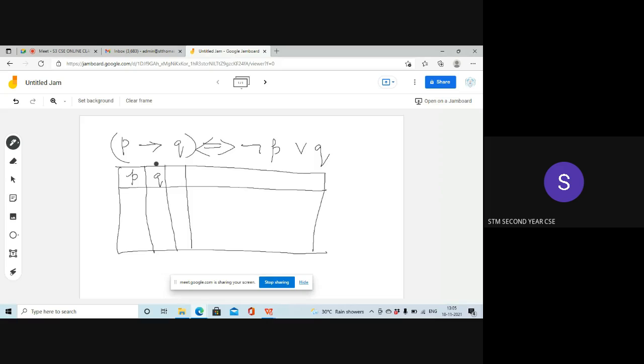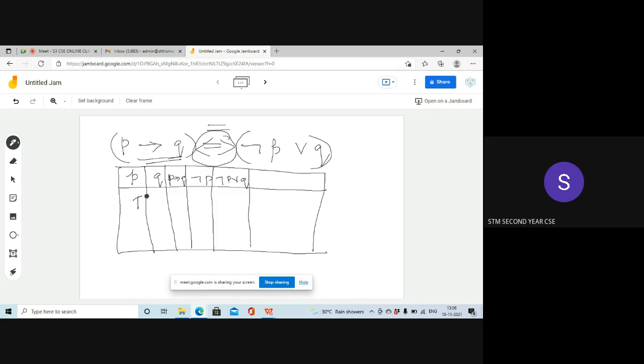This left section is P implies Q, isn't it? It should be equal. This is same as equal to, okay? Logical equivalence is written in this manner. And it is equal to the next part, that is not P or Q. So the next section, you have to compute this. You have P and Q. Then you can compute P implies Q. And then finally, to prove this side, you need not P. And finally, you need not P or Q. Okay, this much is enough.